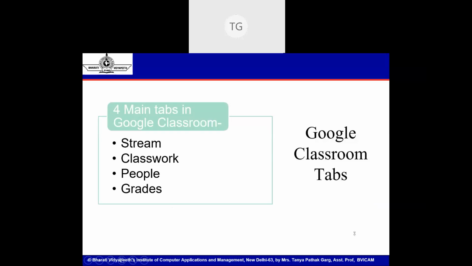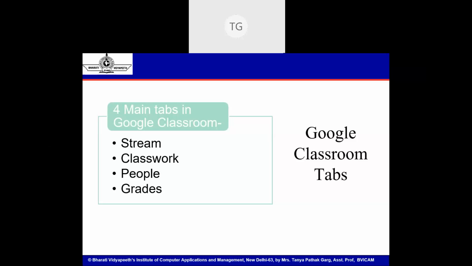Now I'll be discussing the basic structure of Google Classroom, how it looks. As I said, it's very convenient and very easy to use. If you just type in Google Classroom or classroom.google.com in your search engine or in the address bar, you'll be redirected to a Google Classroom page where it will ask you to sign up. You sign up using an existing Gmail ID, or an account registered with G Suite for Education, your school account, something that ends with a .org or a .edu.